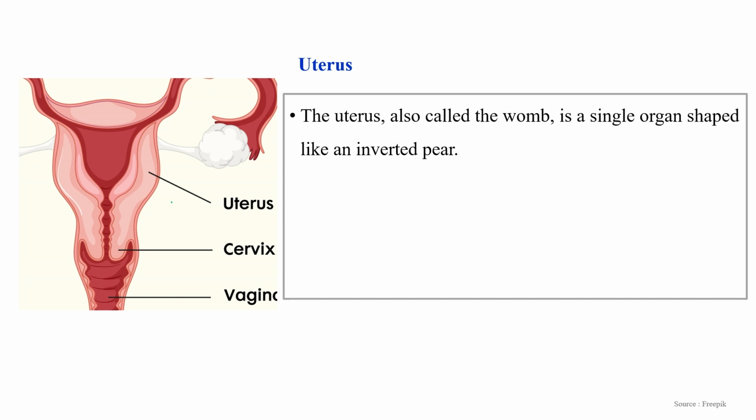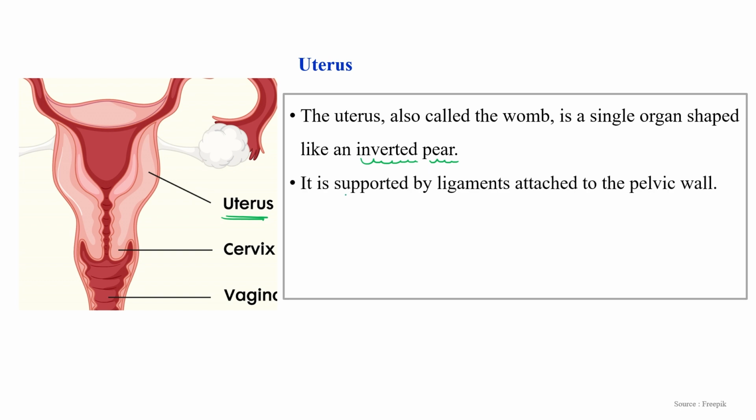Now, next part is the uterus. The uterus is also known as the womb. It is a single organ, not a paired one. Its shape looks like an inverted pear. The uterus is supported by ligaments attached to the pelvic wall.